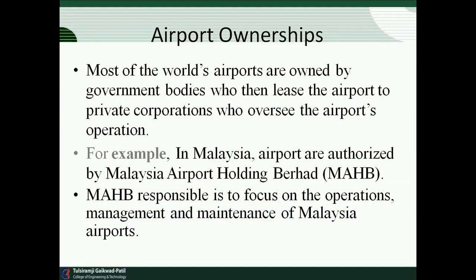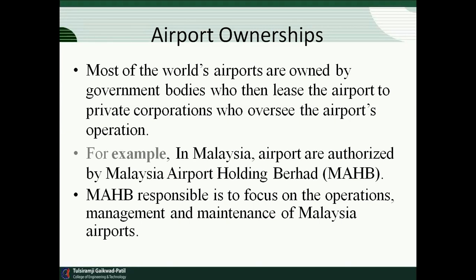Next, about airport ownership. Basically, in any country, the airport ownership is with the government of that country, basically the central government, which holds the regulation and ownership of the airports. For example, in Malaysia, airports are authorized by the Malaysian Airports Holdings Berhad, MAHB, which is responsible for the operation, management, and maintenance of the Malaysian airports.